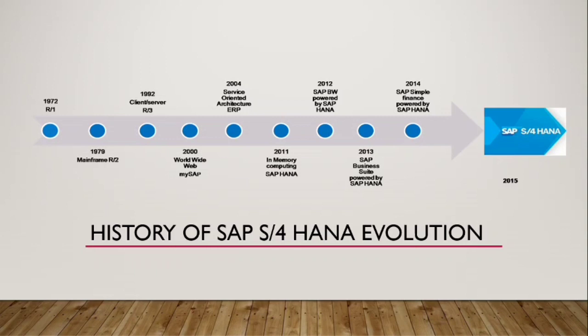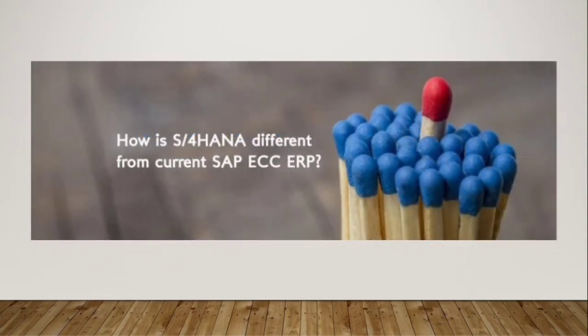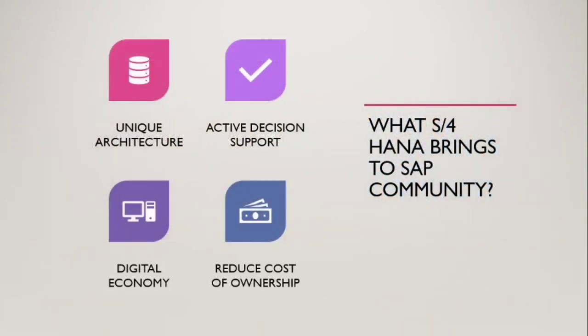You can say with this a question arises. How is S4 HANA different from the current SAP ECC ERP? I can say the SAP S4 HANA system differs from the SAP ERP system basically in four areas. That would be data model, functionalities, user interface, and reporting. Let's move forward and see what S4 HANA brings to the SAP community.